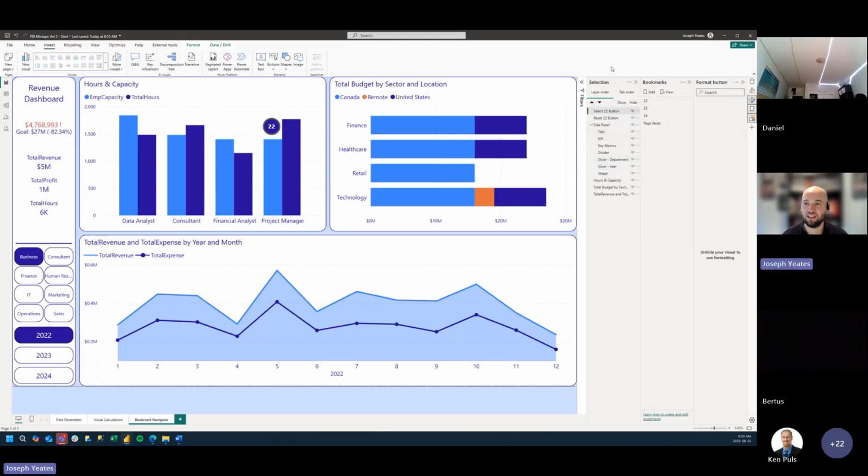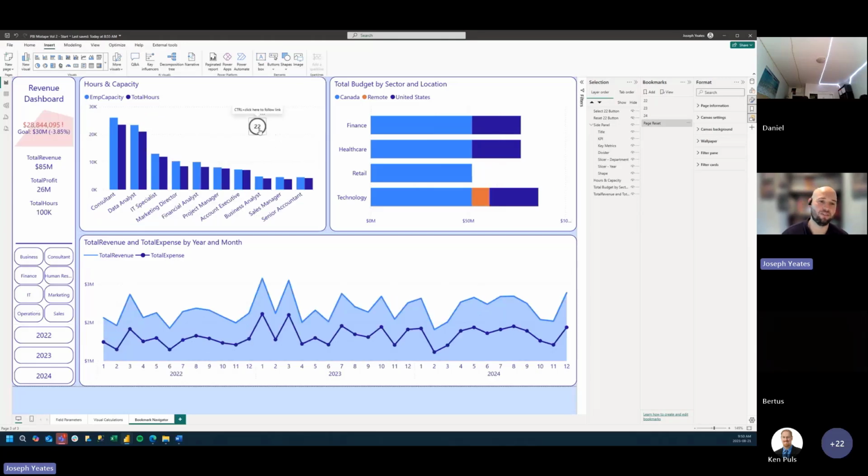See, this is the big pain of doing bookmarks with buttons manually. We need to select just a few visuals. Let's update our bookmark. Here we go. So now when we select 2022, we go to this bookmark that we've linked to, and we have a reset button, and when we reset, we can just see that 2022 button.